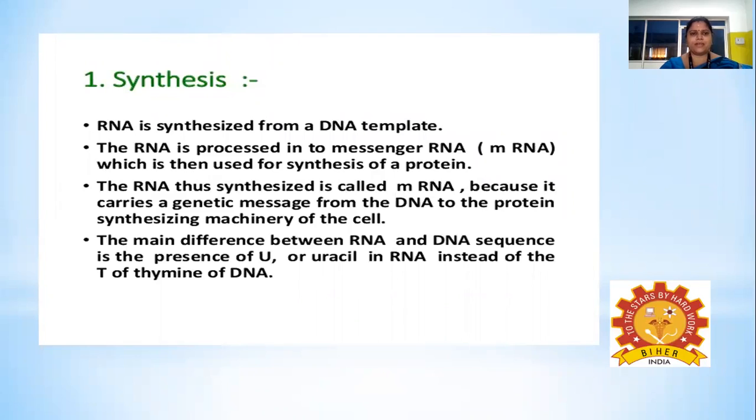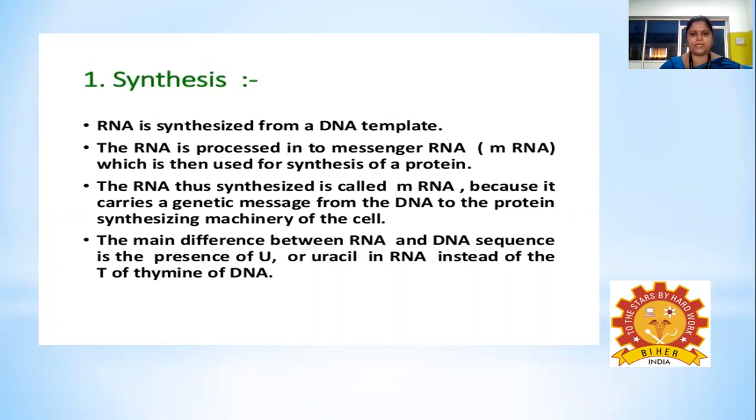Coming to the synthesis of RNA, the RNA is synthesized from the DNA template with the help of the enzyme RNA polymerase, and the RNA is processed into the messenger RNA, the mRNA, which is then used for the synthesis of protein. The RNA that has been synthesized is called mRNA because this RNA carries the genetic message from the DNA to the protein synthesizing machinery of the cell.